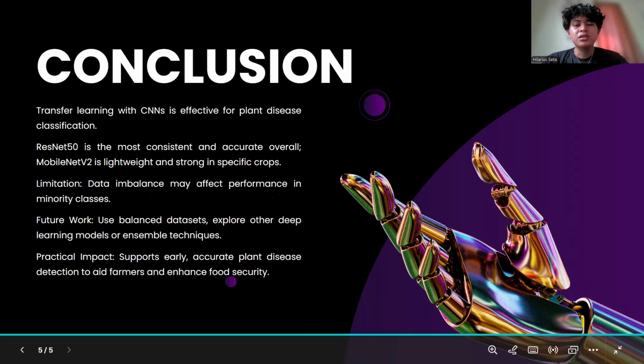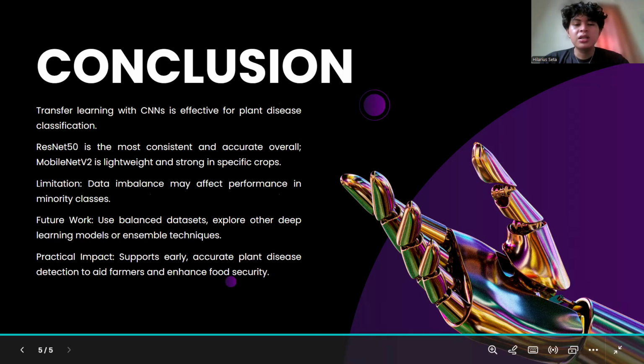However, the limitation of this research is that the dataset was imbalanced, meaning that some disease classes had significantly fewer samples than others. This could affect the model's ability to generalize. In future work, we recommend using a more balanced dataset and exploring additional or ensemble models to further improve accuracy.